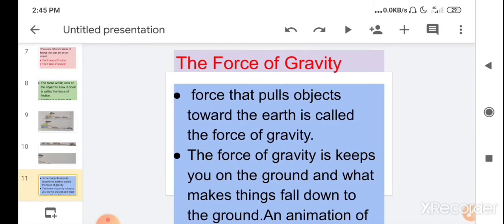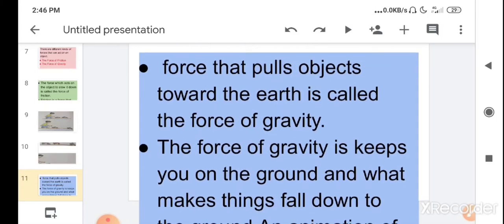Children, when you throw a ball in the air towards the sky, it slows down and stops, then it falls down to the ground. You have noticed this, that when you throw a ball towards the sky, it slows down as it moves upward, then it stops and then it falls down to the ground. So this is because of the force of gravity.